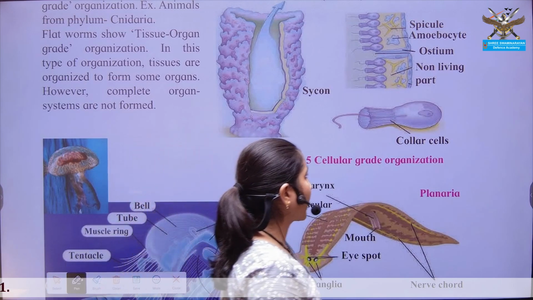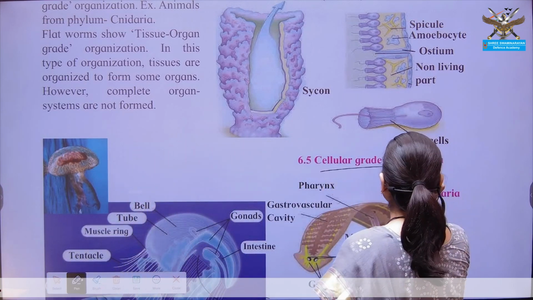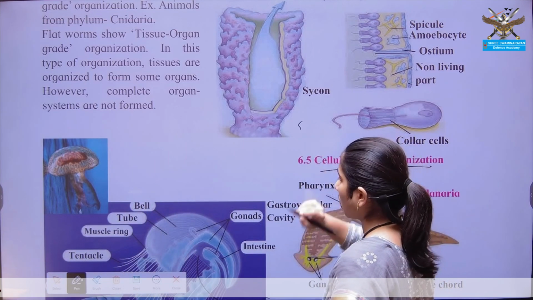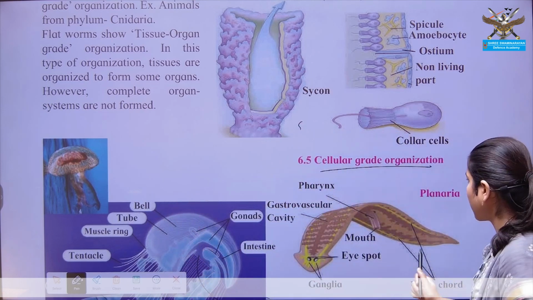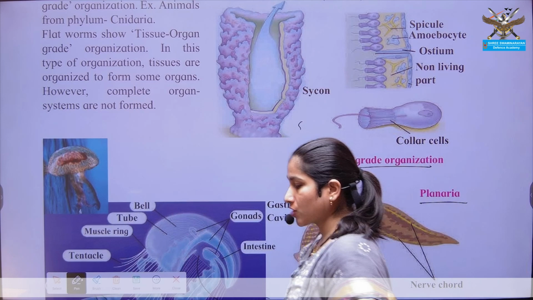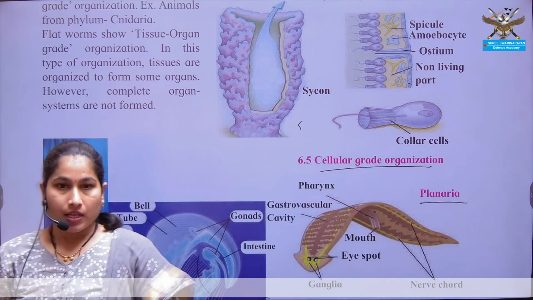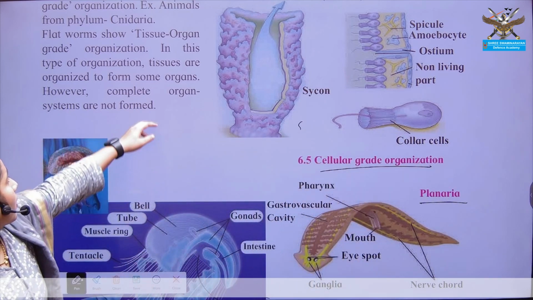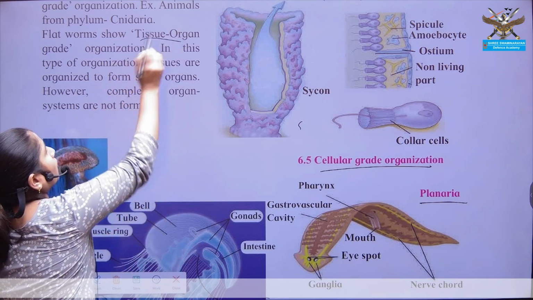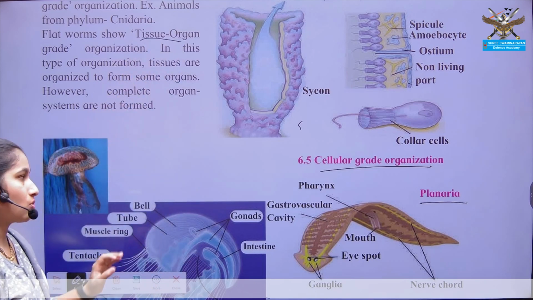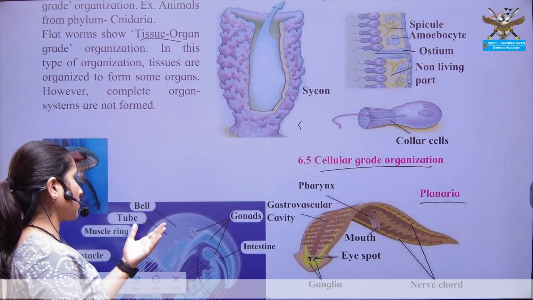So these are some examples of the cellular grade of organization: Sycon, here jellyfish, here Planaria. Planaria shows the tissue and organ level of organization.